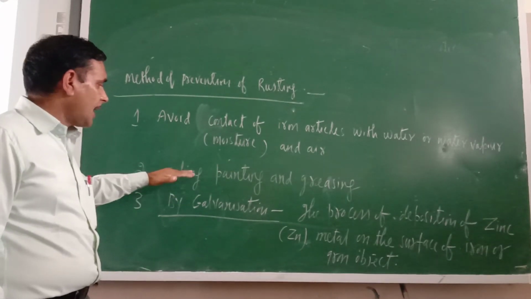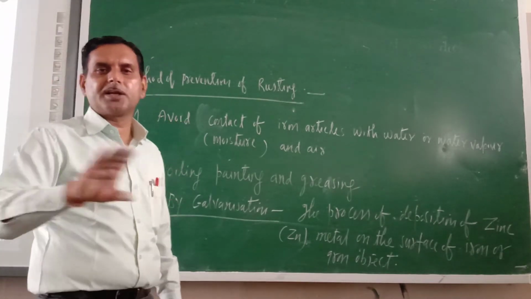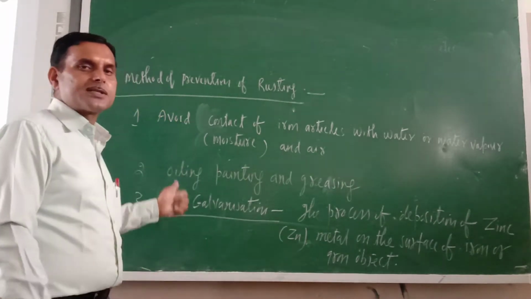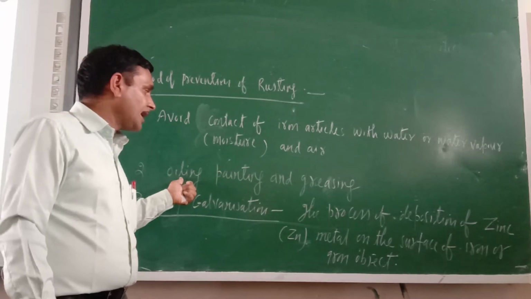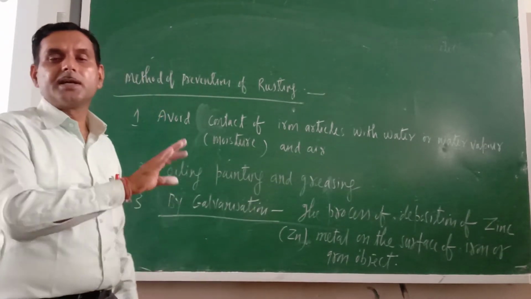The second one is oiling, painting and greasing. Just see, suppose iron articles are there. If on their surface you have applied oil, or if you have painted them, or if you have applied grease, then what is there?